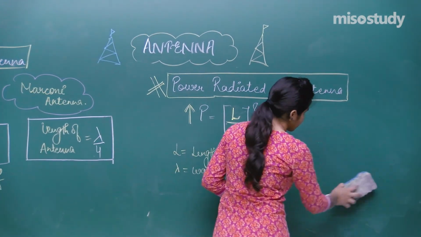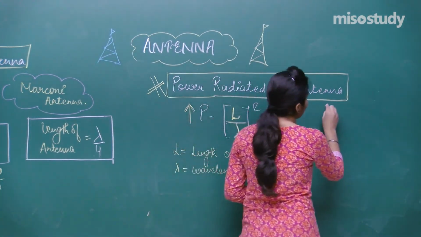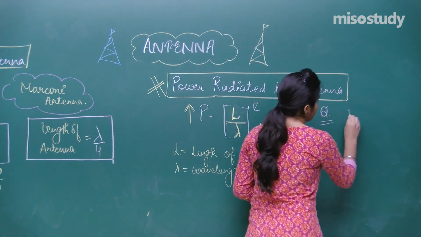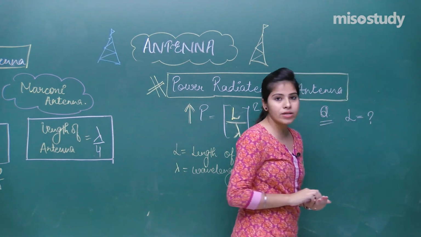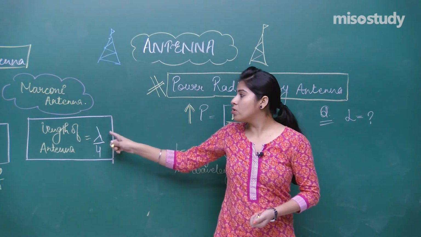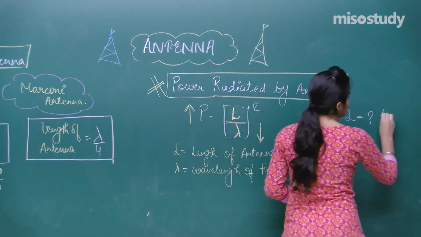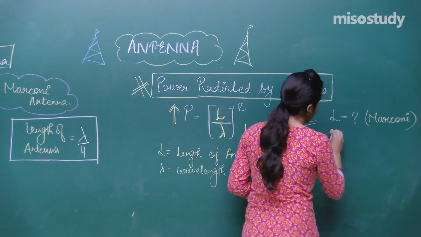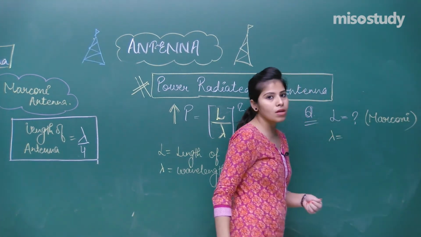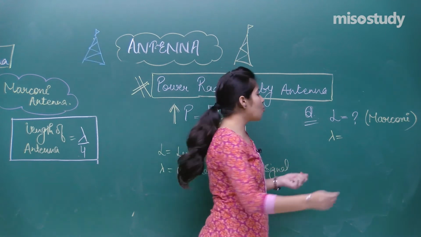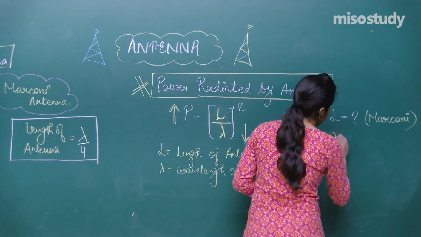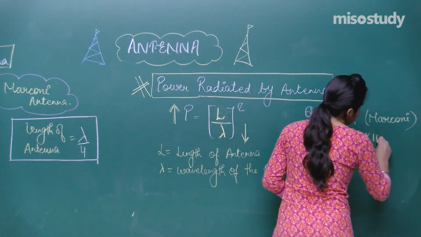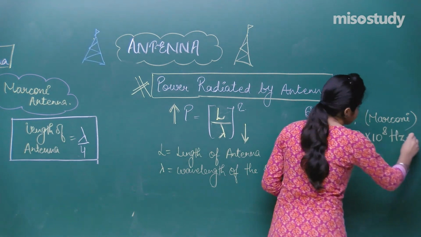Suppose I give you a question: you have to find the length of the antenna for the Marconi antenna. Suppose I give you the frequency, which is 3 into 10 raised to the power 8 Hertz.